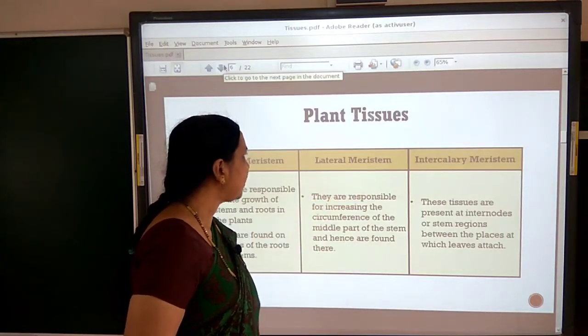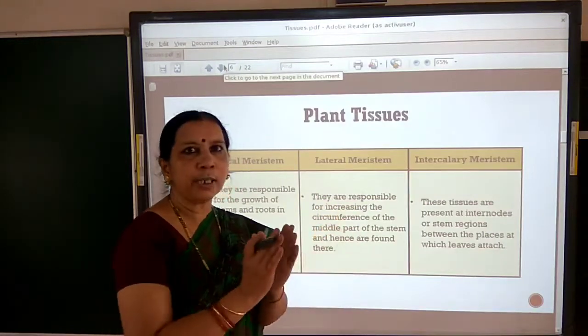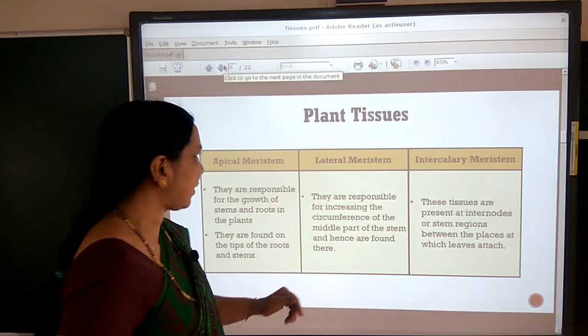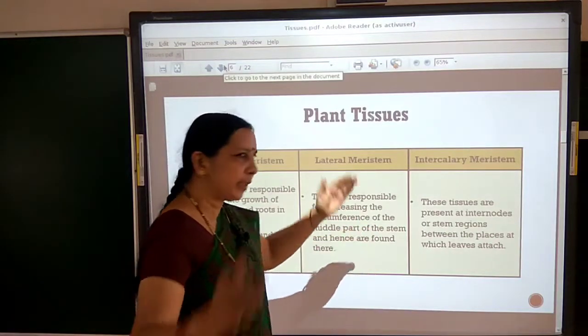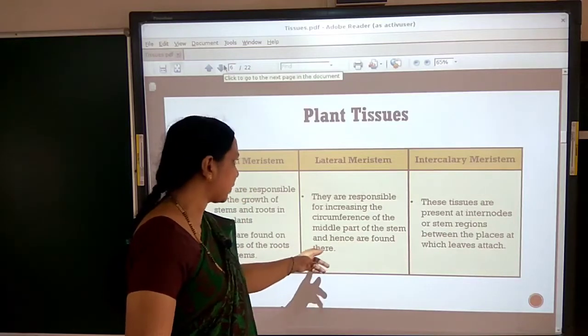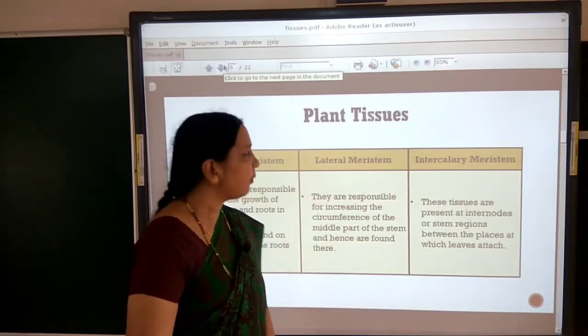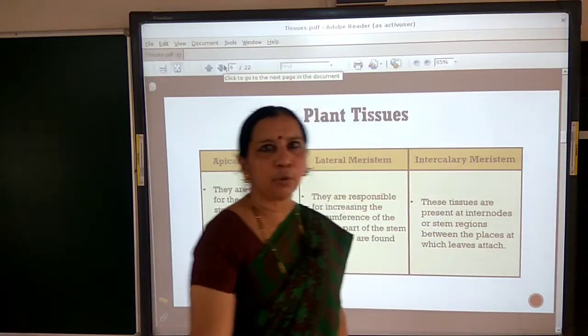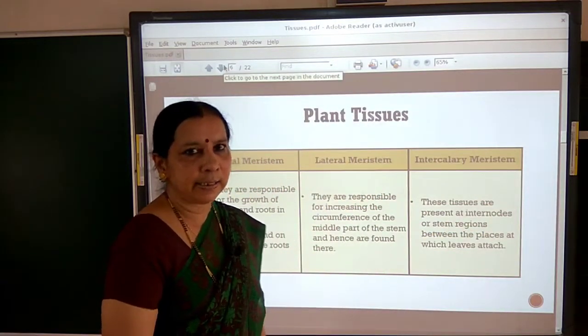And lateral meristems are responsible for increase in circumference or girth of the roots and stems, or the middle part of the stem, meaning increase in the girth of roots and stems, and hence are found there. And intercalary meristems are present at the end nodes or base of the leaves.